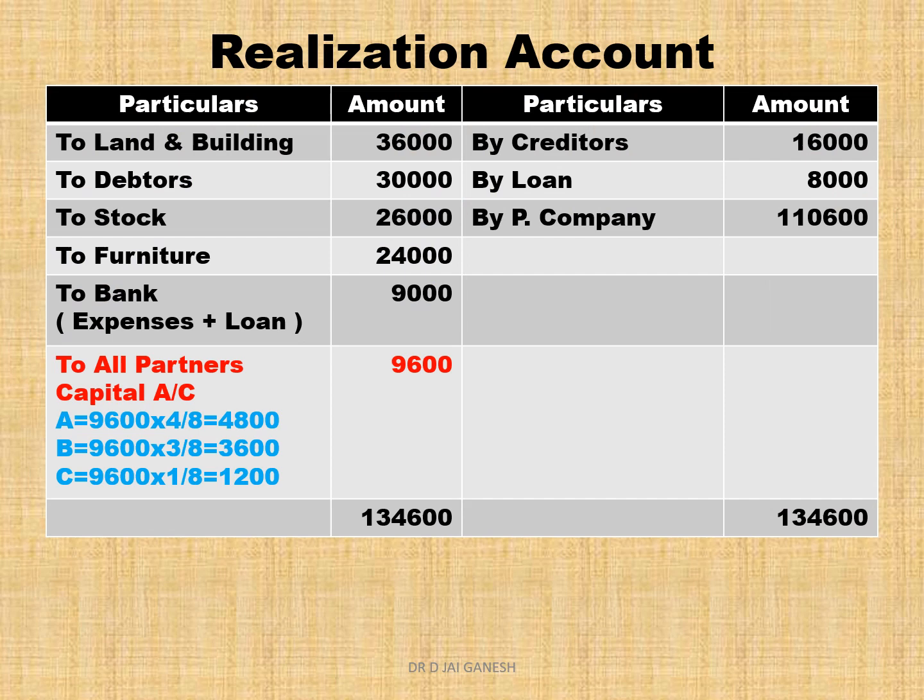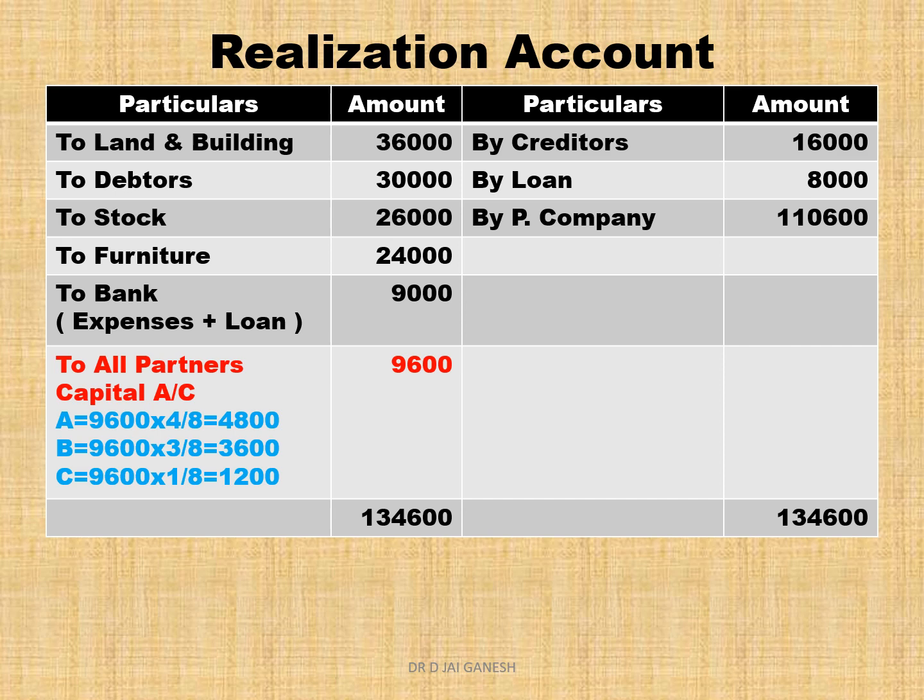So realization account. On the debit side we write to land and building, to debtor, to stock, to furniture. This is step number 1: transfer all assets to the debit side of the realization account. Get the assets from the balance sheet to the debit side of realization account.